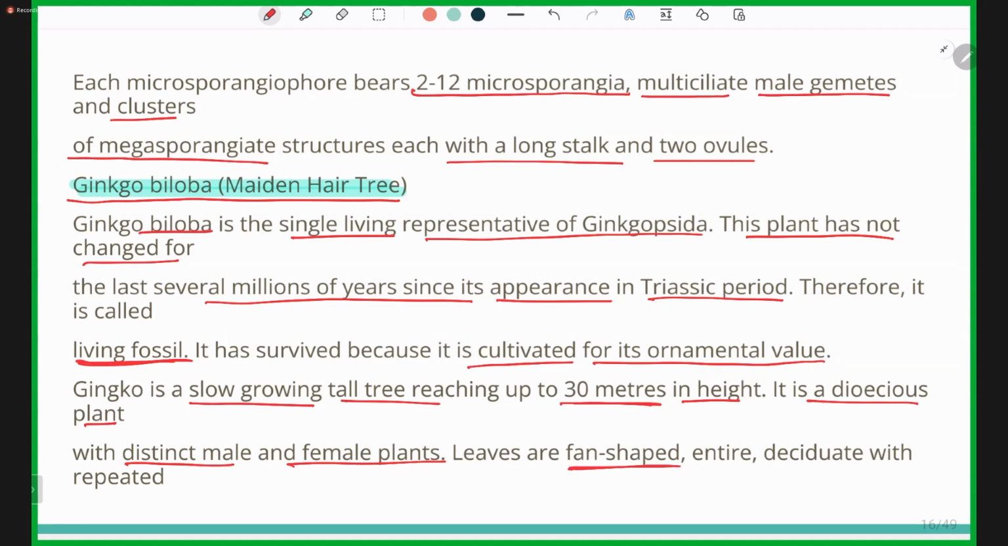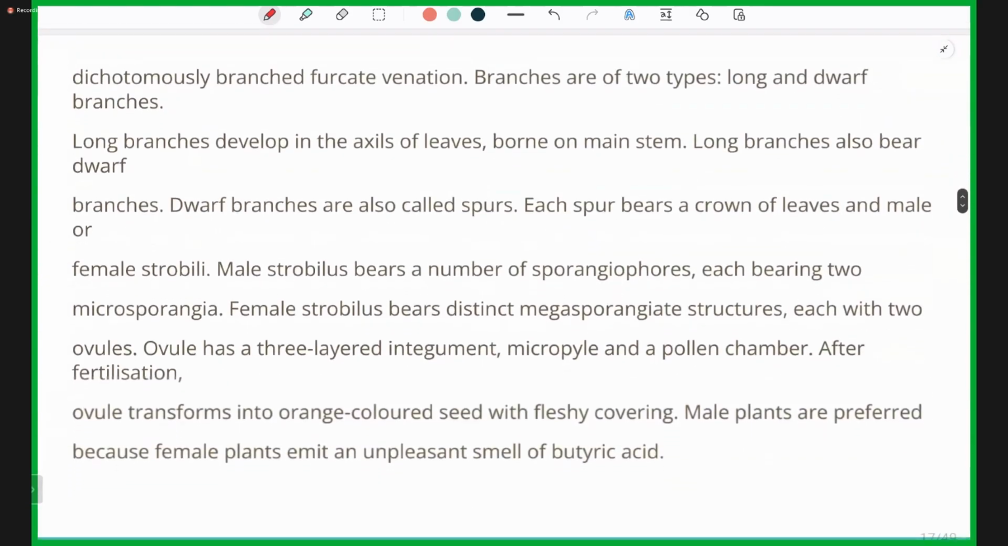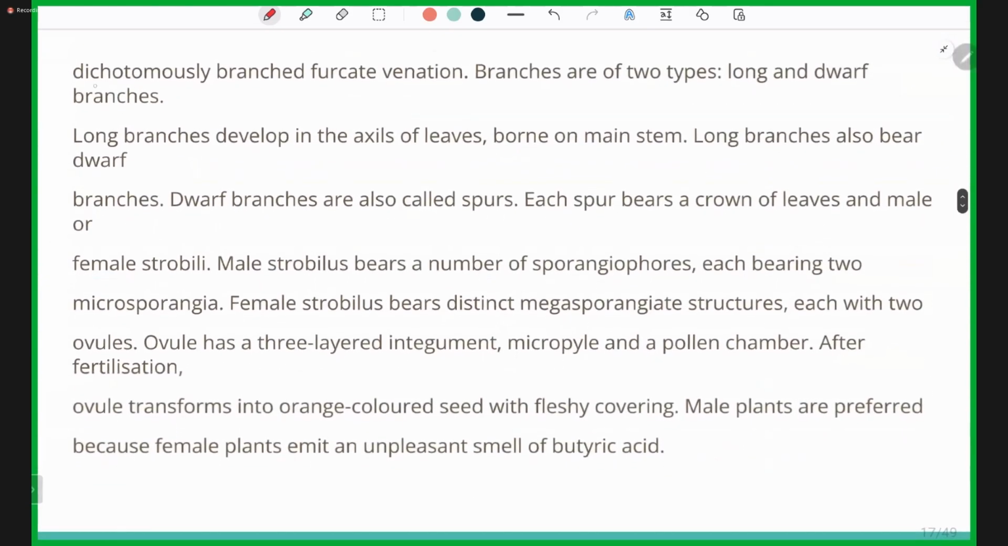Leaves are fan-shaped, entire, deciduous, and repeated. So the leaves are usually fan-shaped and entire. There is no incision, unlike in pinnate leaves, where leaflets are formed. The leaf is entire, but with a fan-shaped structure, and deciduous, with repeated dichotomously branched furcate venation.